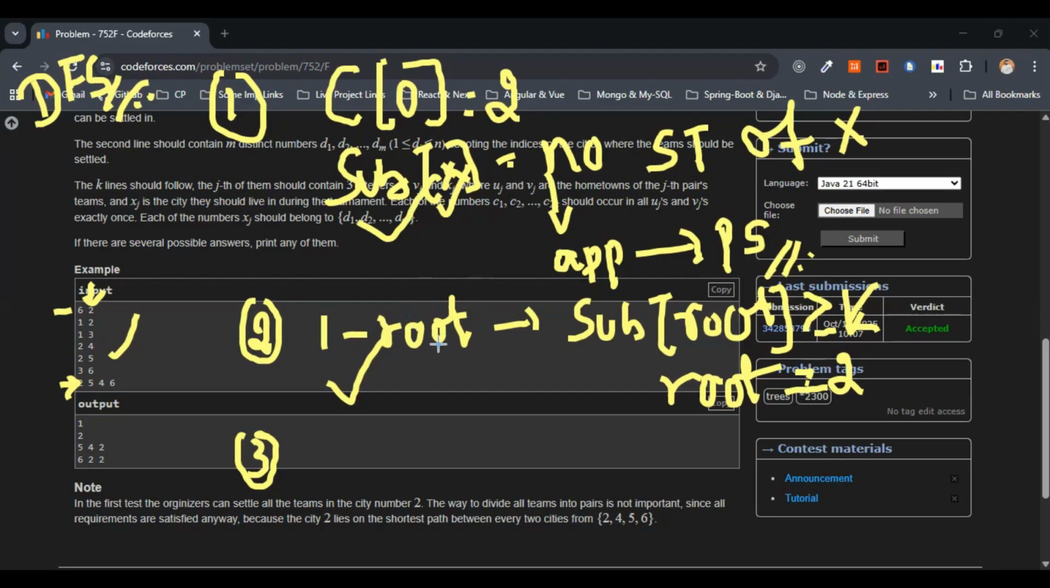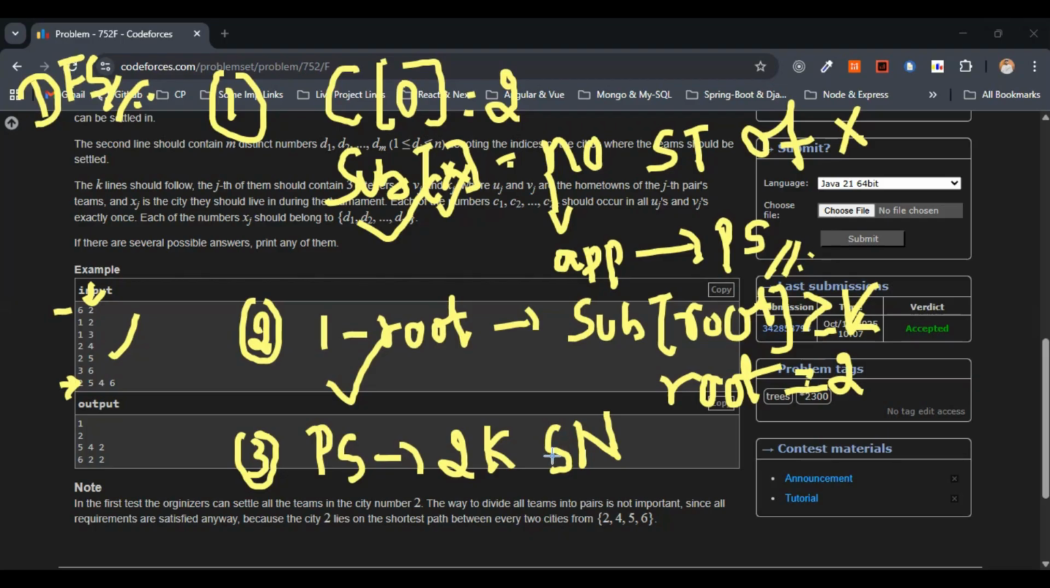Now, once PS contains all the 2k special nodes, which I'll just write here as SN, in the DFS order, we will pair PS of 0 with PS of k, and PS of 1 with PS of k plus 1.